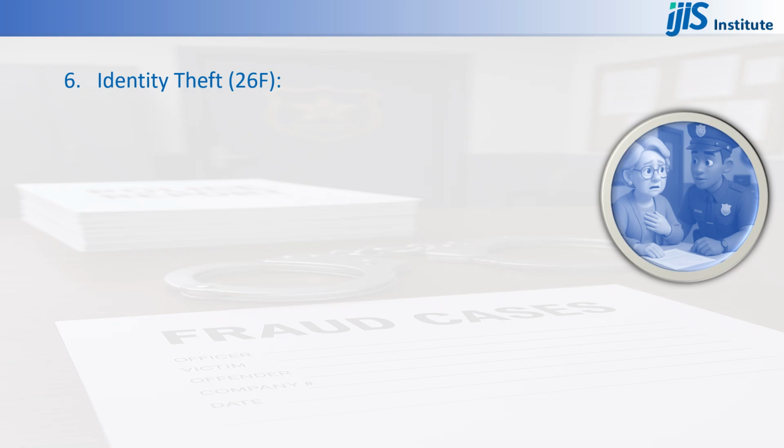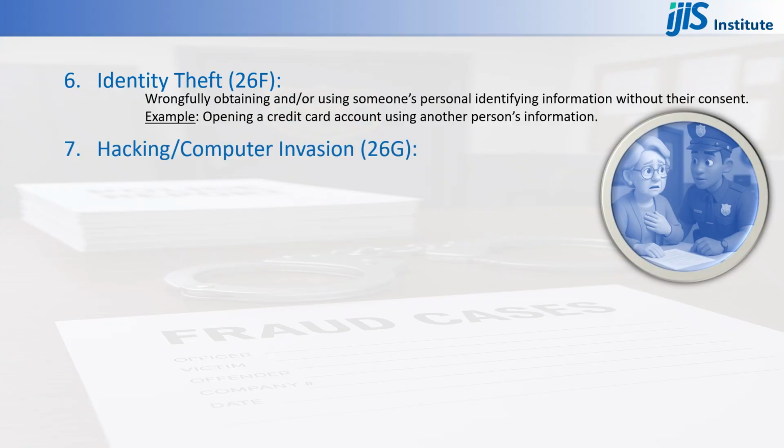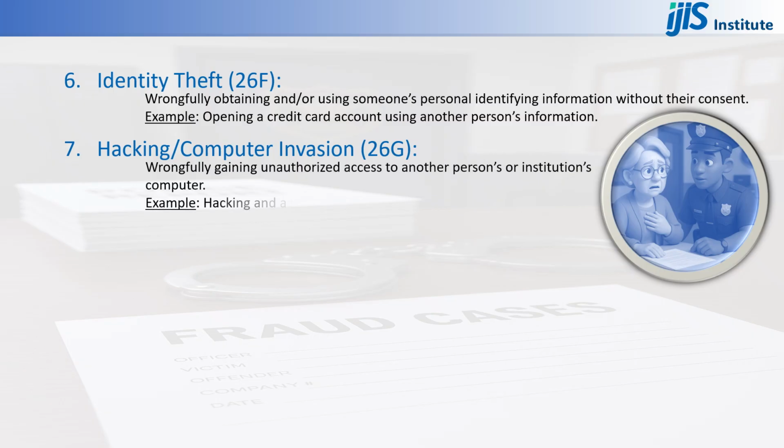Sixth, identity theft. Wrongfully obtaining and/or using someone's personal identifying information without their consent. Example, opening a credit card account using another person's information. Seventh, hacking, computer invasion. Wrongfully gaining unauthorized access to another person's or institution's computer. Example, hacking and accessing another person's cell phone to steal personal information.